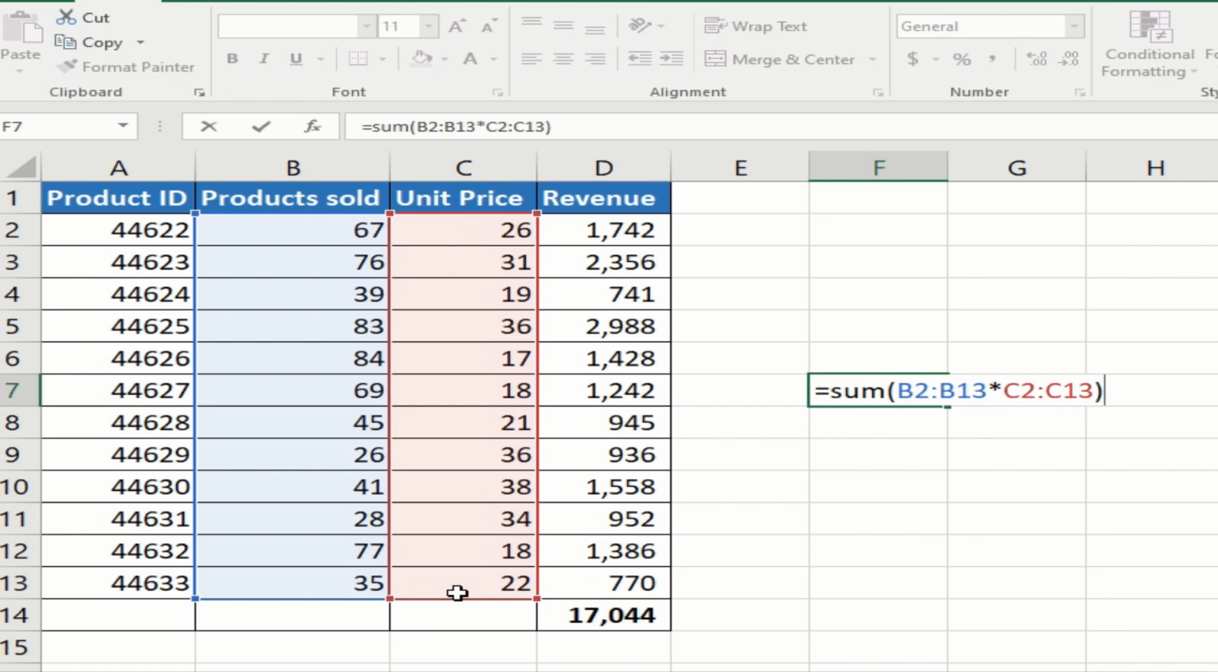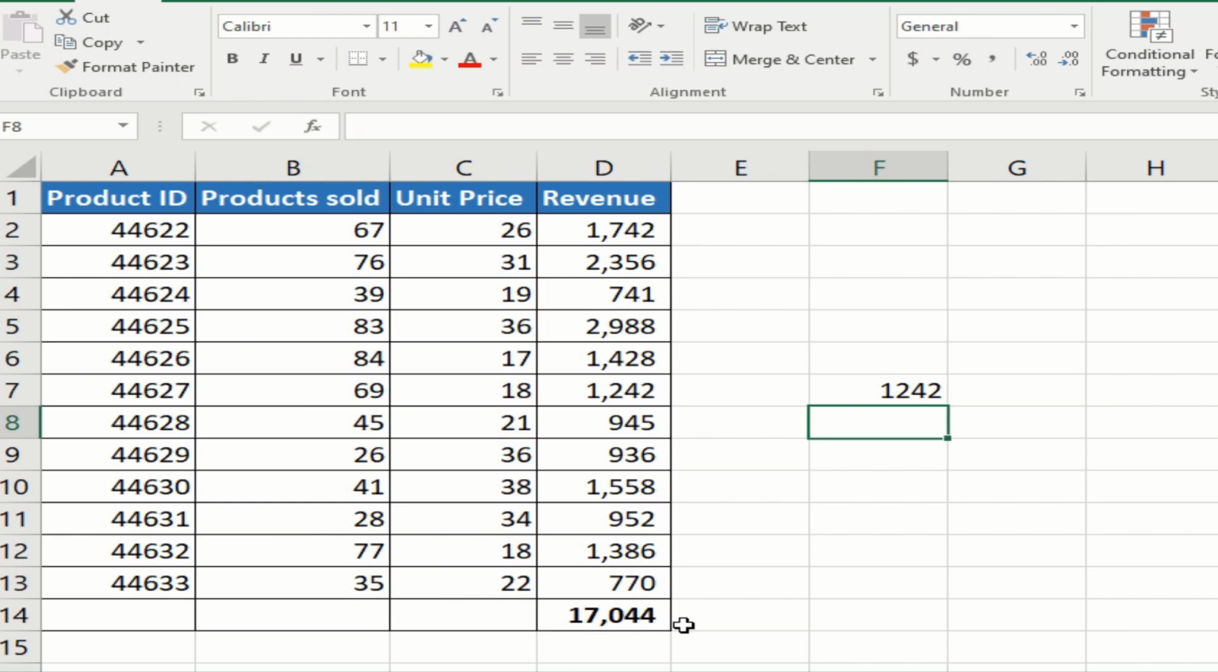Whenever you write some function, you simply press enter. If you press enter, it will not get into the array function. You will simply get an answer which is not 17,044, our desired number which we are looking for. So if I simply press enter, I get 1240, which is nowhere near that number.